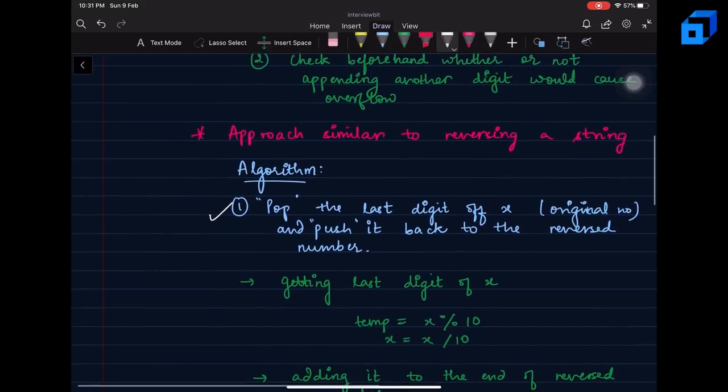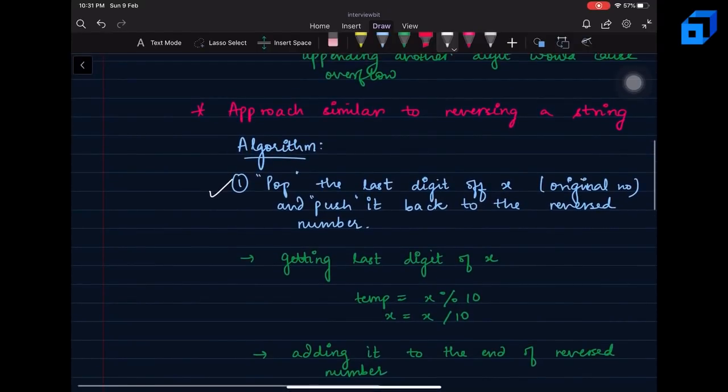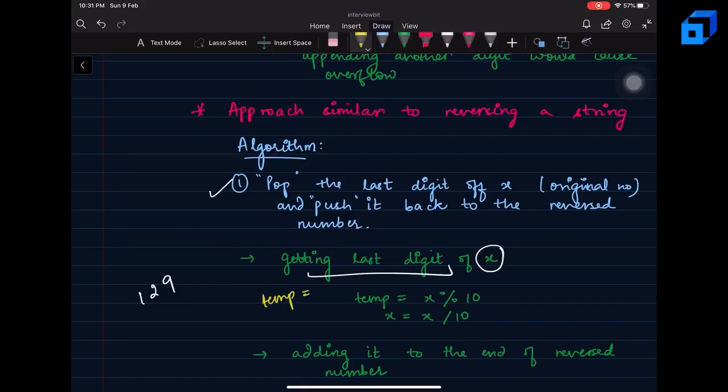At each point, you get the last digit of x, the original number. Let's say the number was 129. So you get the last digit. In temp, in each iteration, you first have 9. Then you reduce the number, and in the next iteration you get 2, and similarly you get 1.